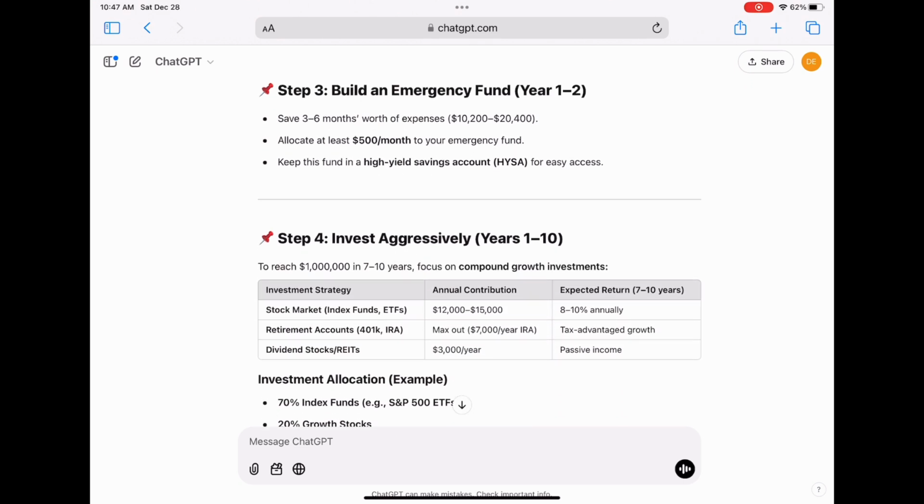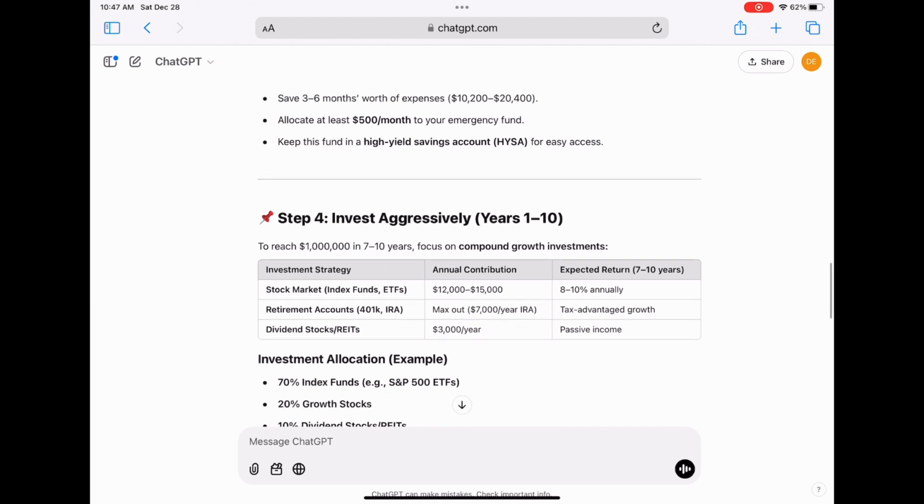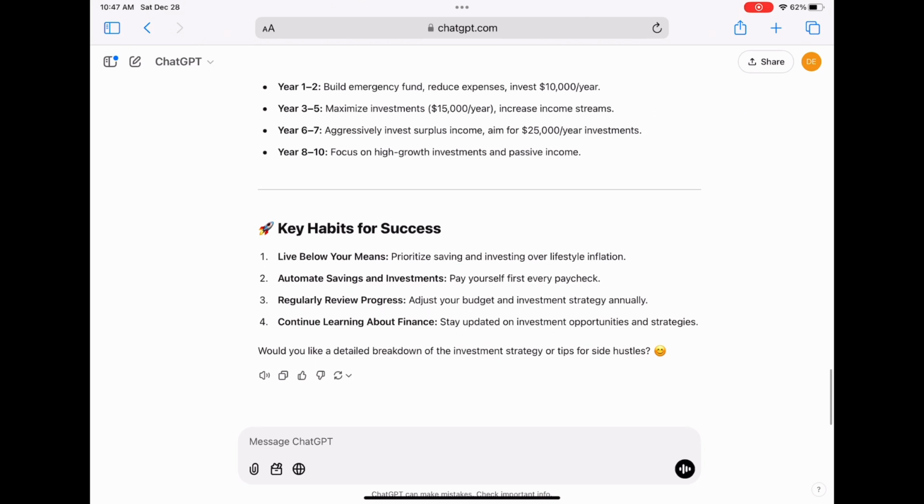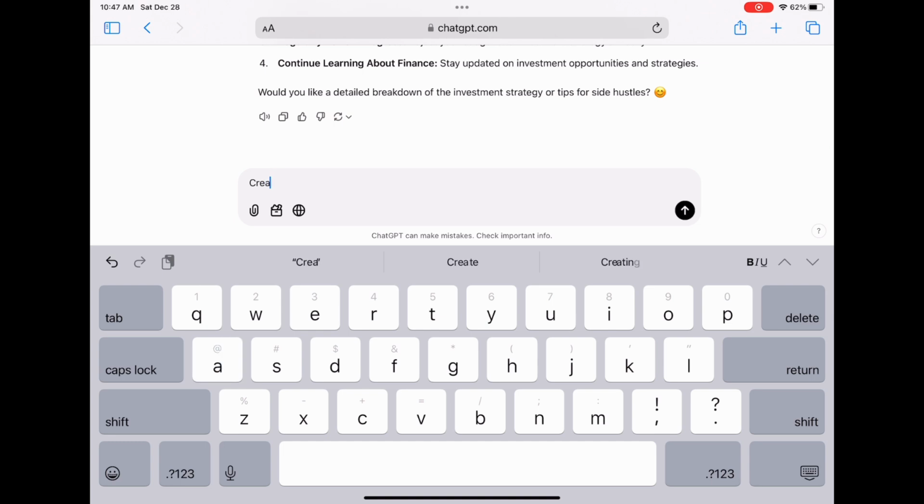But what I want to do is actually make some changes to the salary and then the monthly or yearly requirements of this individual, because I just wanted to show you guys what that would look like. So the changes we're going to make is to now create a financial plan for a higher salary.